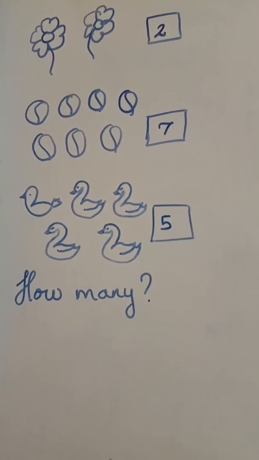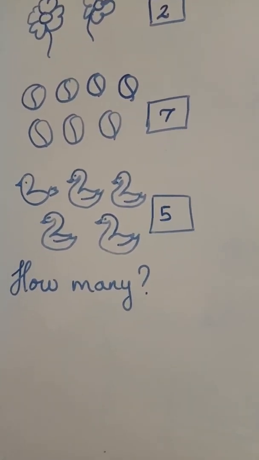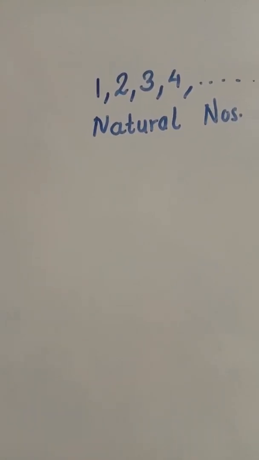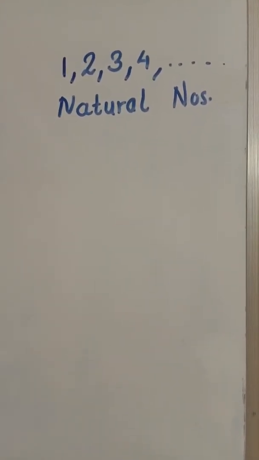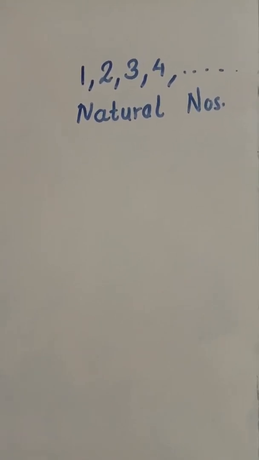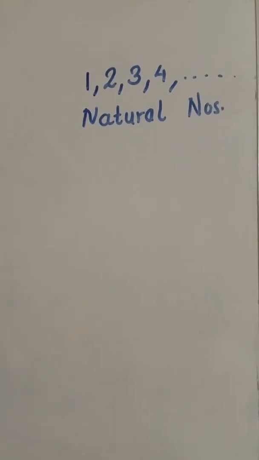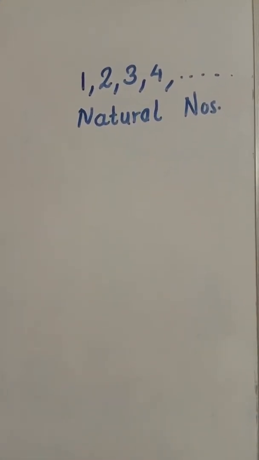So these numbers which start from 1, 2, 3 are called counting numbers. These numbers are also called natural numbers. Now, are you able to count the stars or the grains? No, because they are innumerable. In the same way, the numbers are also innumerable or infinite. So, the numbers starting from 1, 2, 3 and so on are called natural numbers.